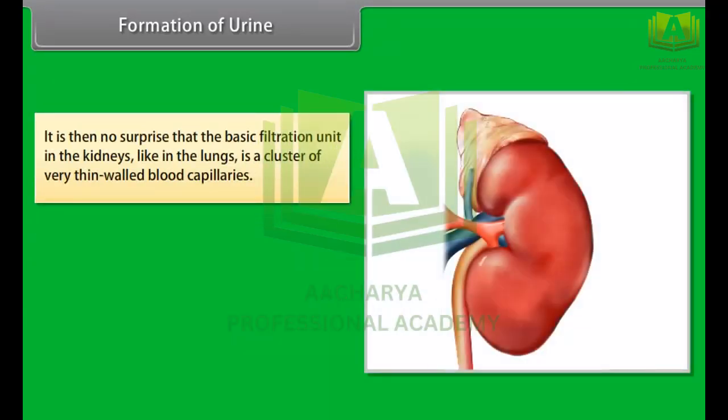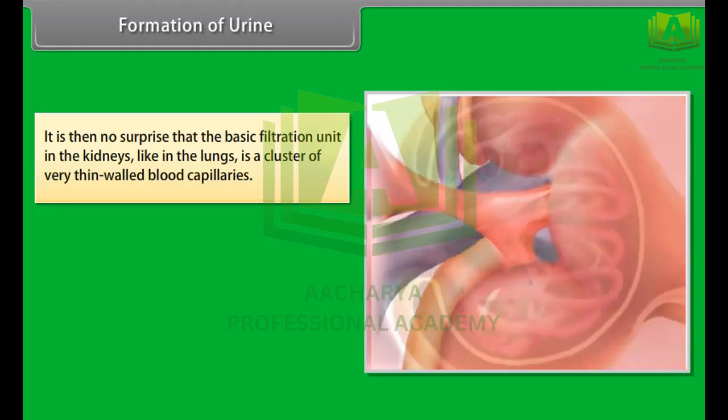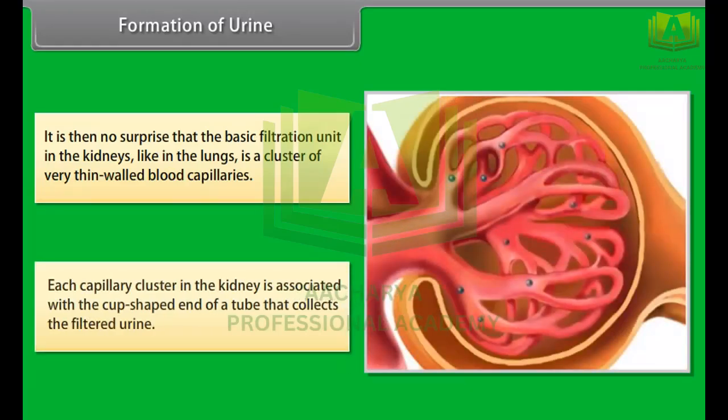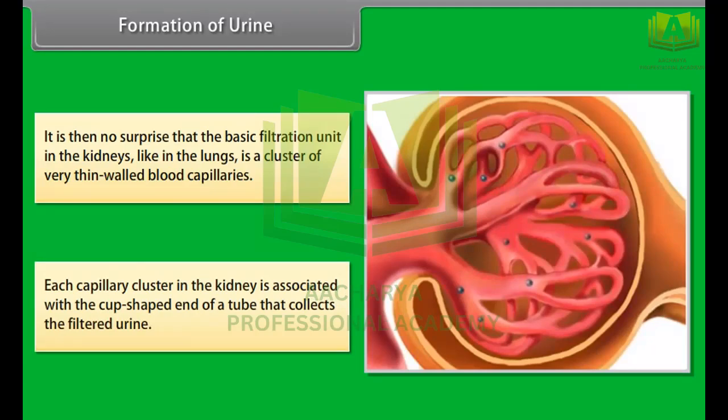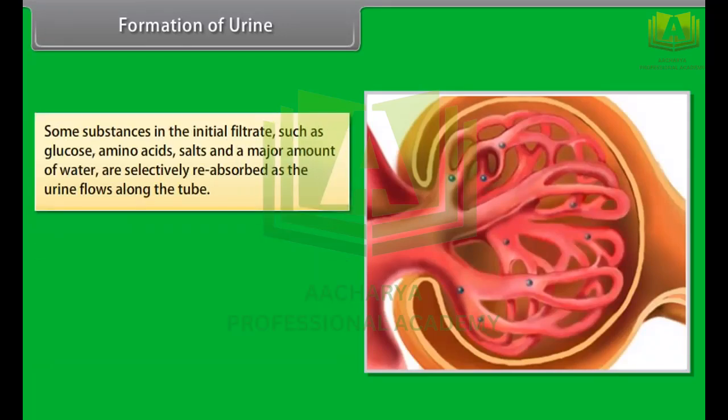It is then no surprise that the basic filtration unit in kidneys, like in the lungs, is cluster of very thin-walled blood capillaries. Each capillary cluster in the kidney is associated with a cup-shaped end of a tube that collects the filtered urine. Some substances in the initial filtrate, such as glucose, amino acids, salts, and a major amount of water, are selectively reabsorbed as the urine flows along the tube.